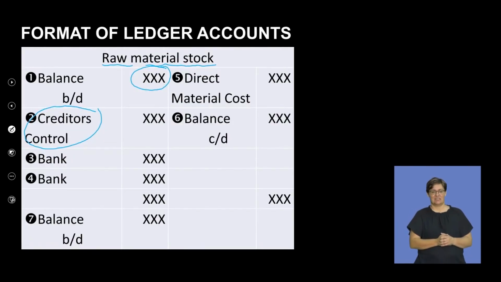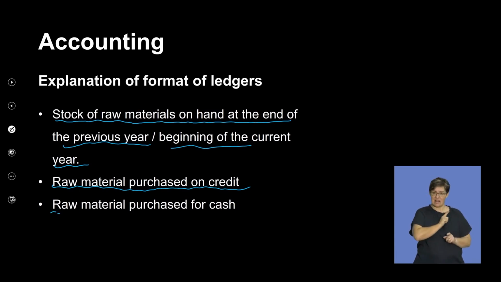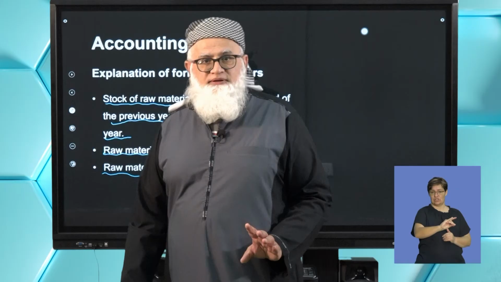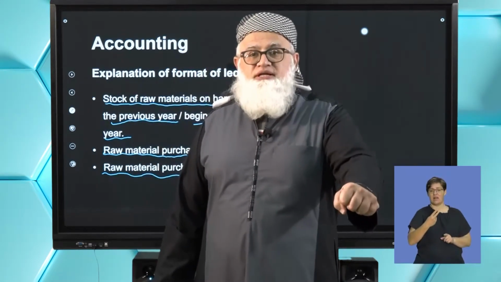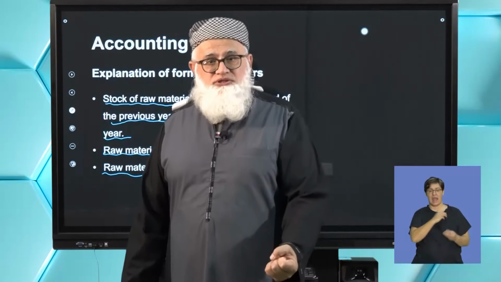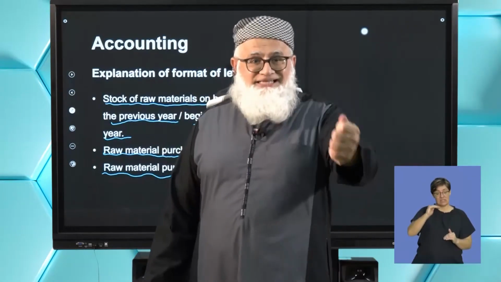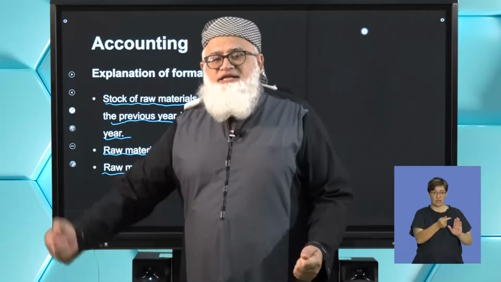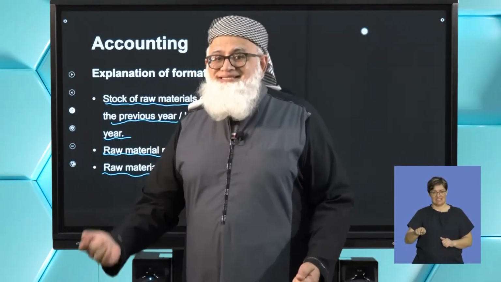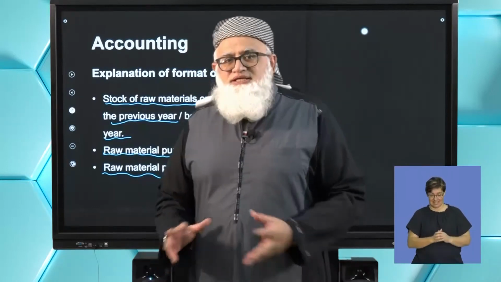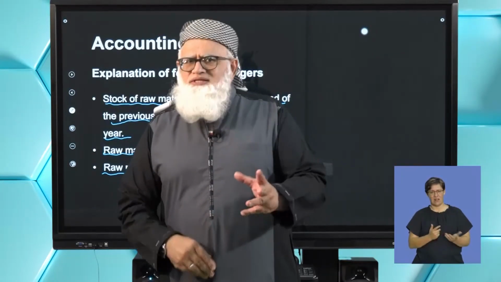Next one. The entry is bank. You can clearly see you are debiting your raw material stock on the debit side, with your entry bank. Therefore, it tells you that that's your raw materials purchased for cash. Double entry: debit raw materials stock. Why? Asset account increasing on the debit side, a debit to raw materials, and a credit to my bank account because my bank account is decreasing. At this point, let's stray for a while. What type of an account is bank?